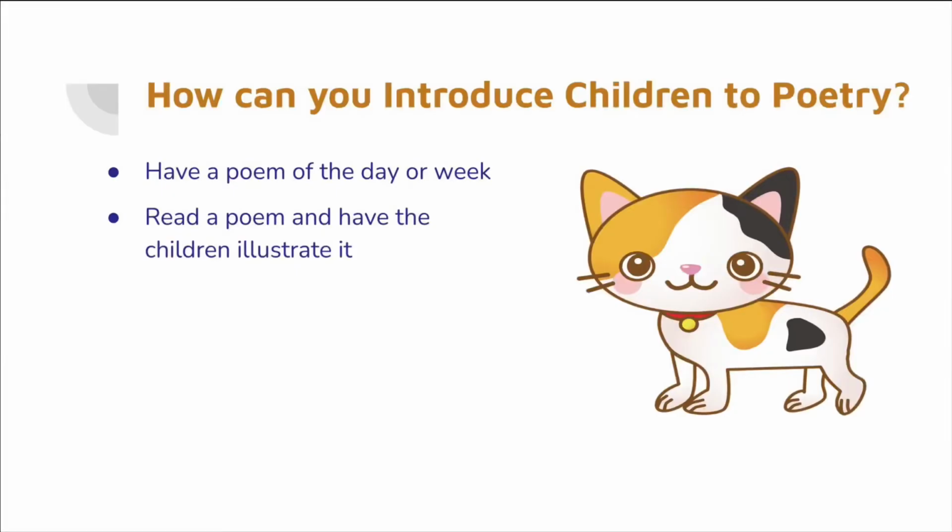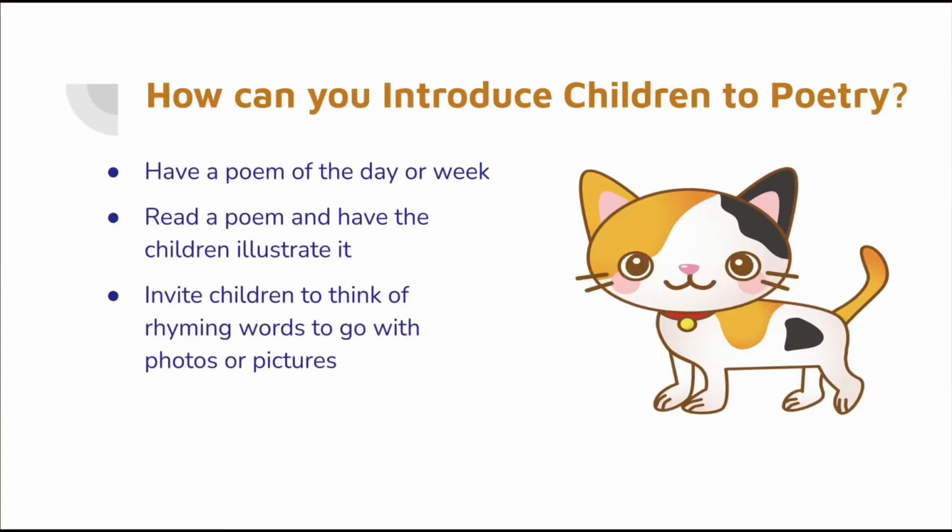A second way is to read a poem and then have the children illustrate it. Just read a poem to the children about whatever subject, or even one of those nonsense ones, and then say, okay, draw a picture of what you think this poem is about. It's fun to see what they come up with. A third way is to invite children to think of rhyming words to go with photos or pictures. You can show them a picture of a cat and say, what's a word that rhymes with this? They'll first identify that it's a picture of a cat, and then they can tell you different words like bat, rat, hat, and other words that rhyme with the picture that they see.